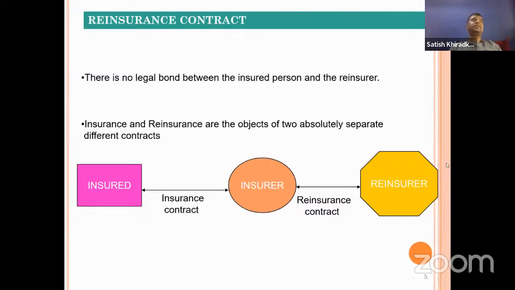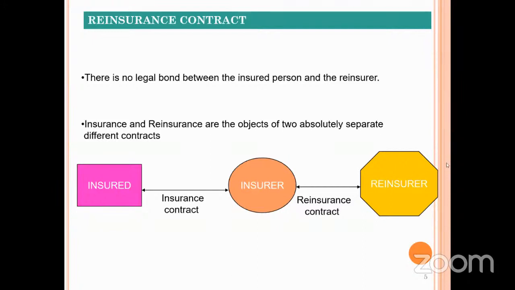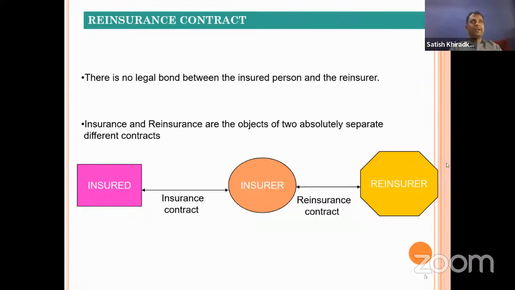But there is one exception to this situation. Can anybody tell me what that situation is? Cut-through clause, sir. Correct. Very good. Absolutely. Insolvency of the insurer. So these two are related: insolvency of the insurer and the cut-through clause.